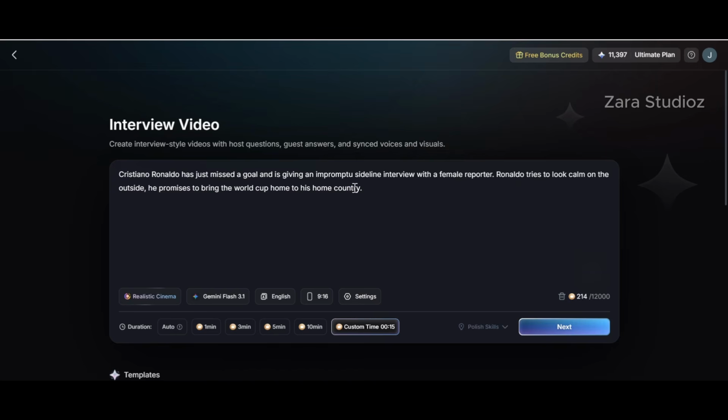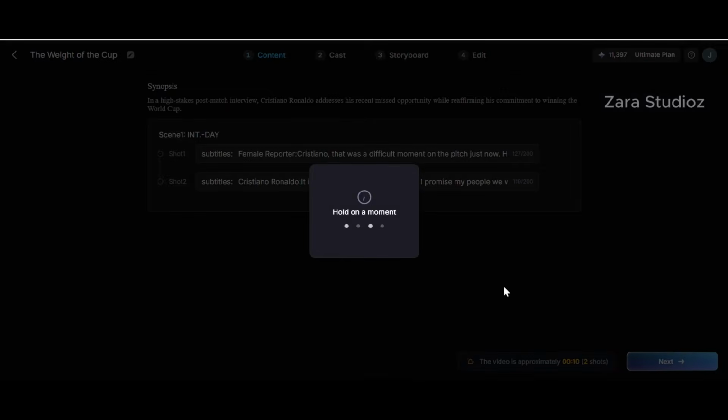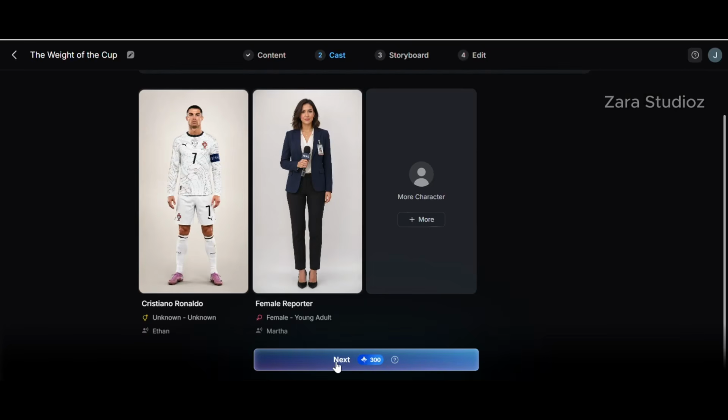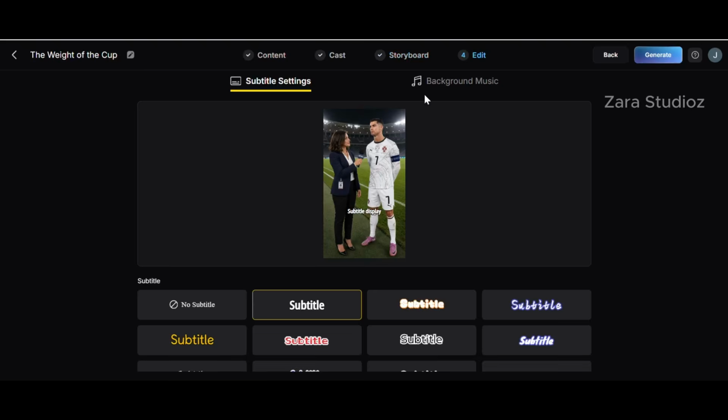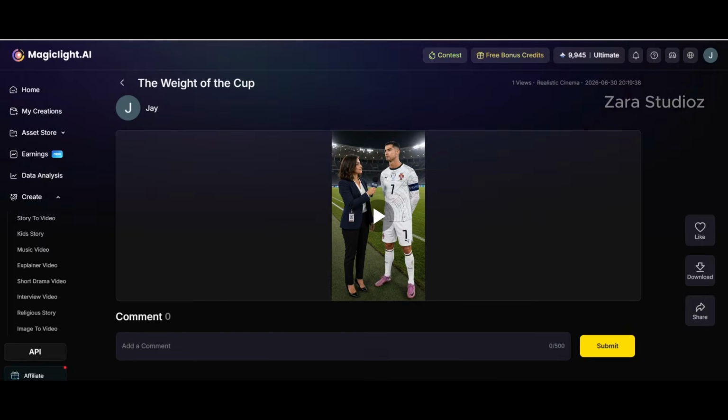Now I've changed the prompt to what I want it to say about Cristiano Ronaldo bringing home the World Cup to his home country, and I'm just going to leave all the settings exactly as they are, and I've customized the time to be 15 seconds. I don't want it to be too long. Then I click on next right here. Now it has created the content. I'm going to click on next. Now our characters are ready. I'm just going to click on next. And this follows the same process like before. So I'm just going to fast forward that. And here is our final result.